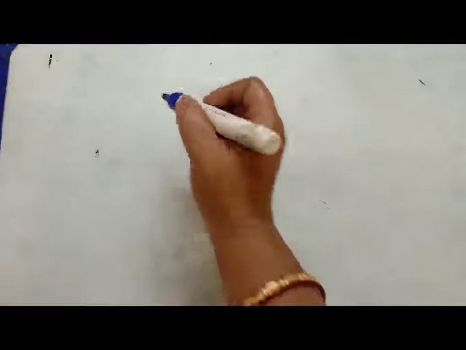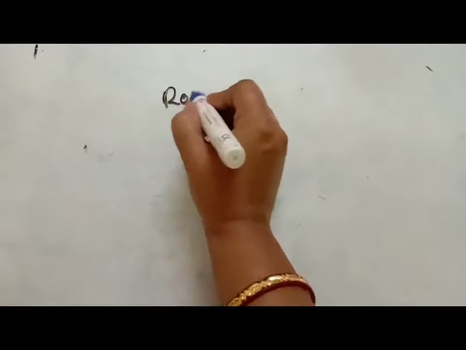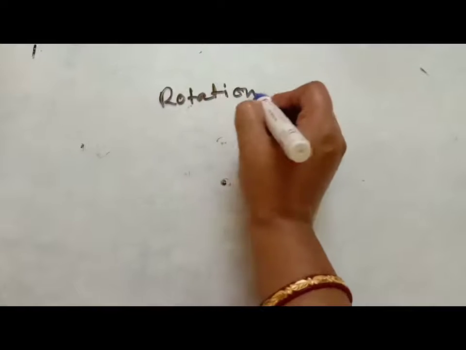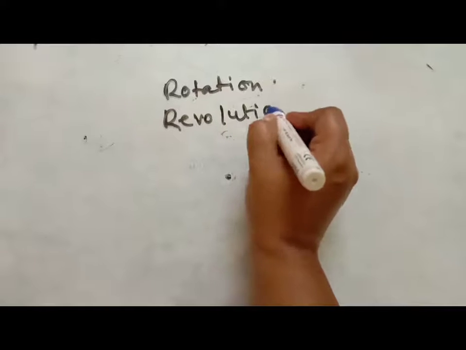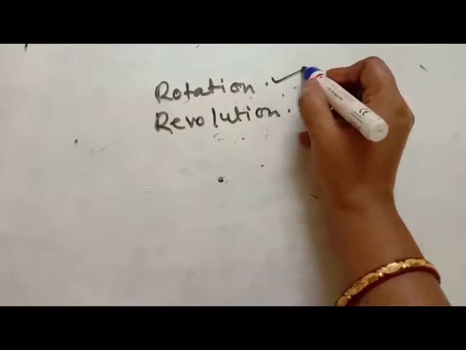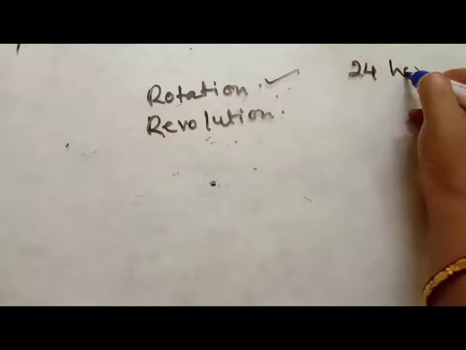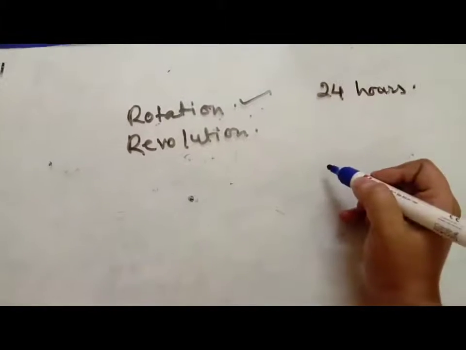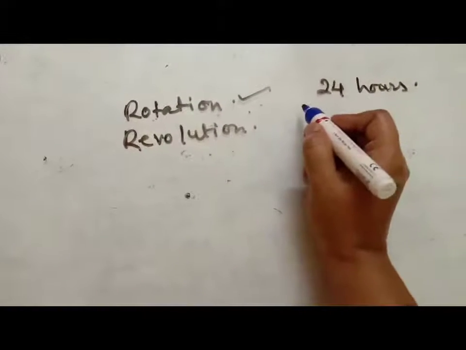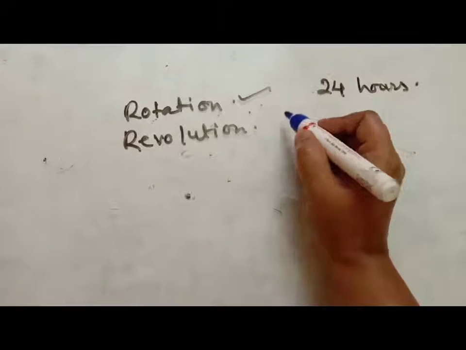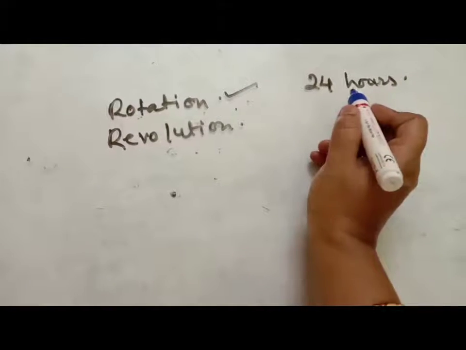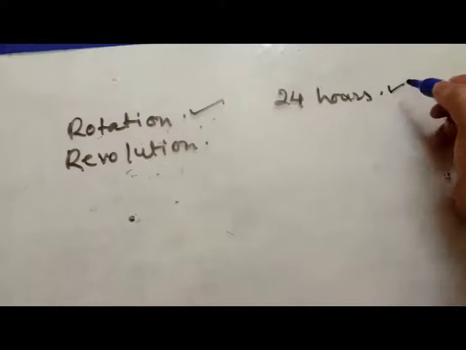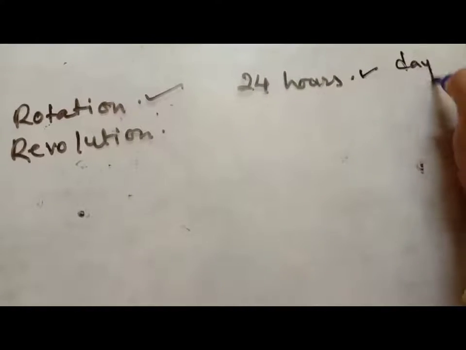Students, here we have learned about the two movements of the earth, rotation and revolution. Rotation takes 24 hours, when the earth is rotating on its axis, and it causes day and night.